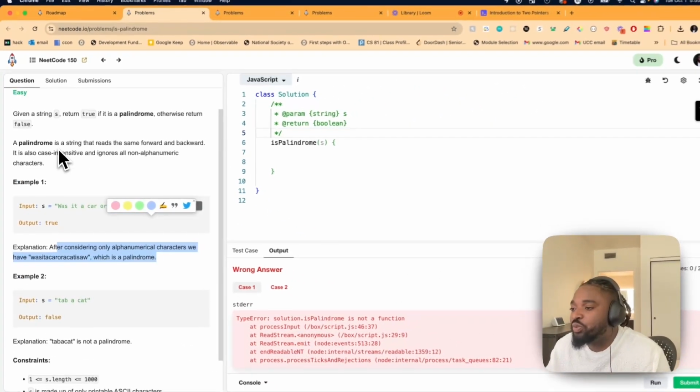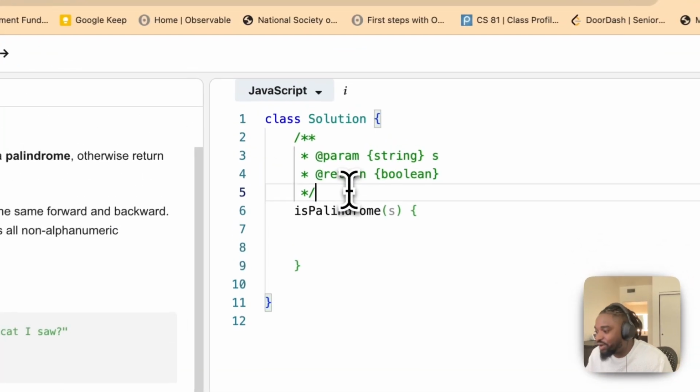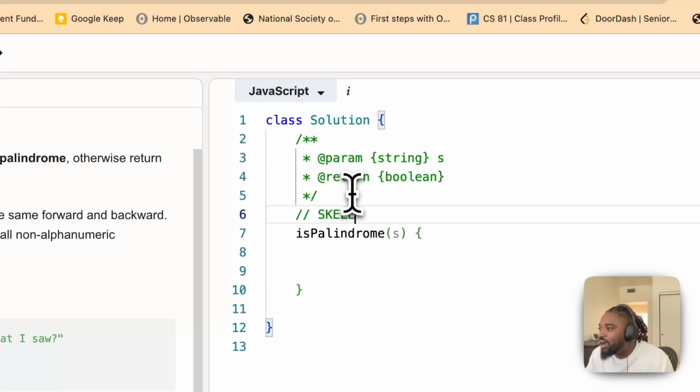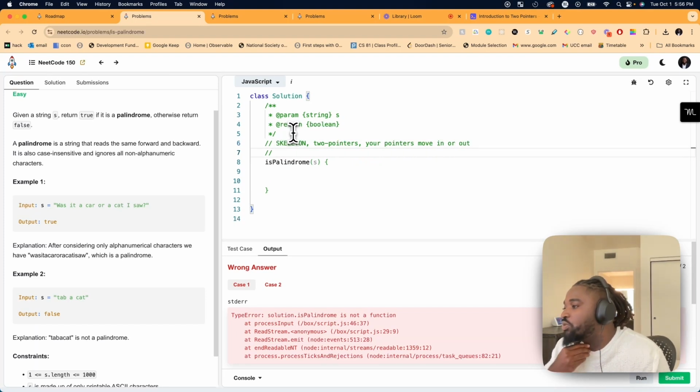And then as we do that, I'm going to be explaining how this fits into two pointer and how to look out for two pointer problems. And I'm going to build the skeleton with you guys. So the skeleton that I'm going to talk about today is that, as the name suggests, you have two pointers. That's the first one. Your pointers should move somehow, right? So that's the skeleton that you're always going to have.